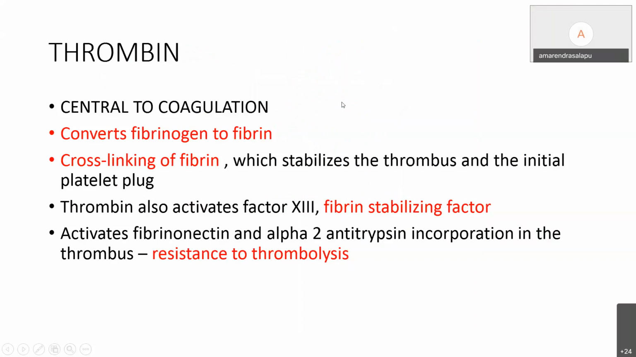Central to the coagulation, just a view about the thrombin. It converts fibrinogen to fibrin, in the cross-linking of the fibrin, and as I said before, it activates the factor 13, which is the fibrin stabilizing factor, and also activates fibronectin and all. It shows resistance to, and because of that, there is resistance to thrombolysis.